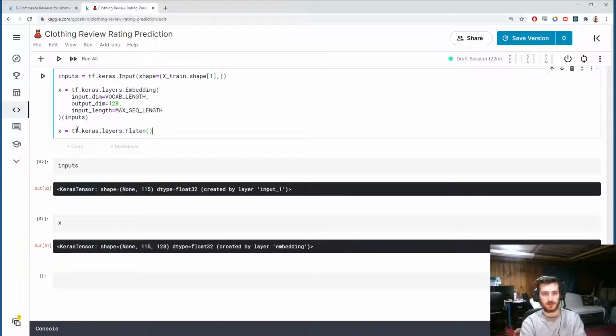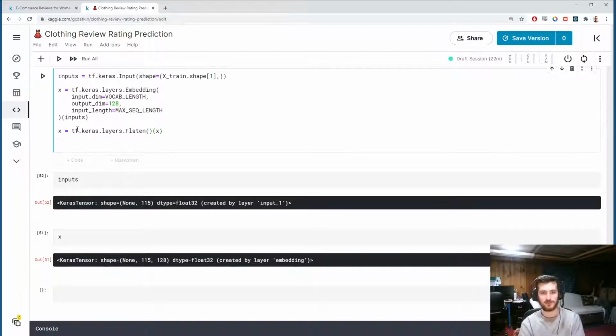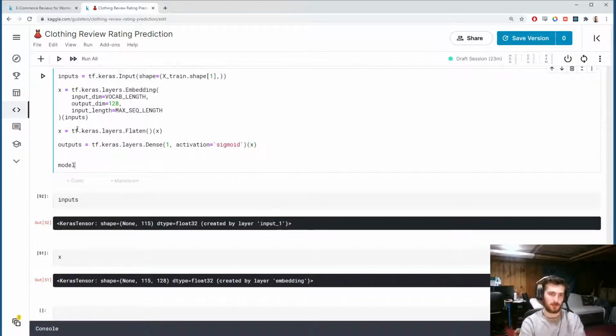tf.keras.layers.Flatten, pass in x. That will just straighten out the two dimensions into one dimension, and then we'll predict with a dense layer. We'll just return one value with a sigmoid activation, which will be the probability estimate for the positive class. We'll pass in x. We'll create our model with tf.keras.Model.